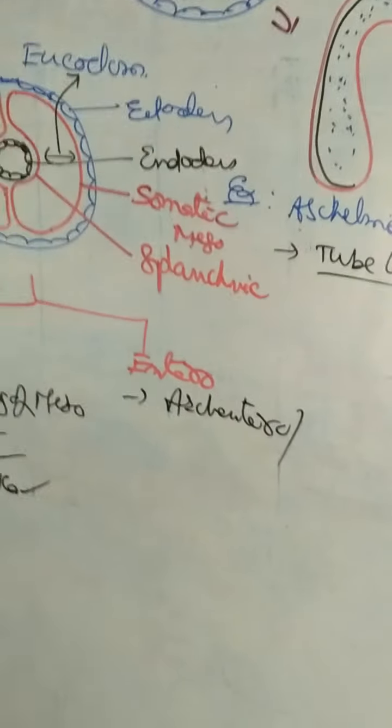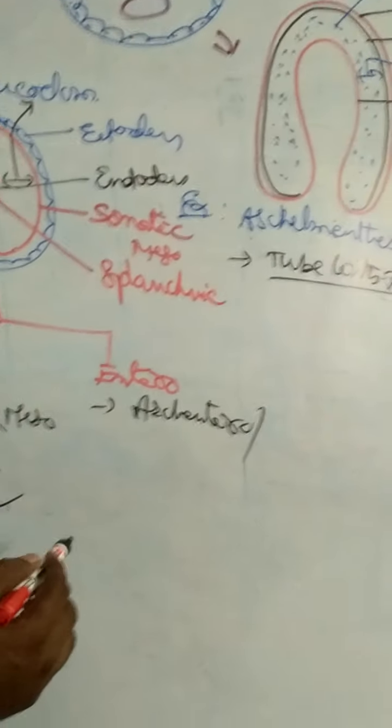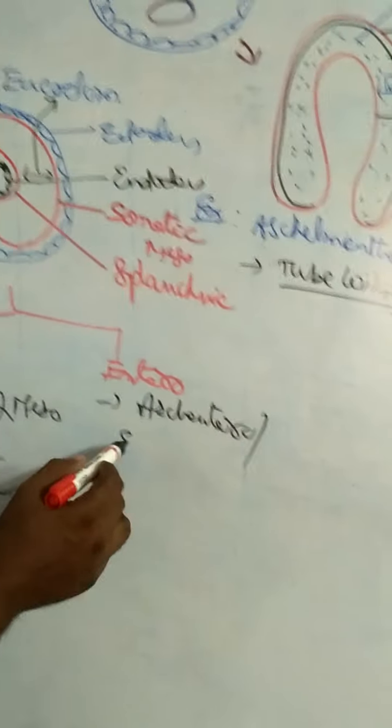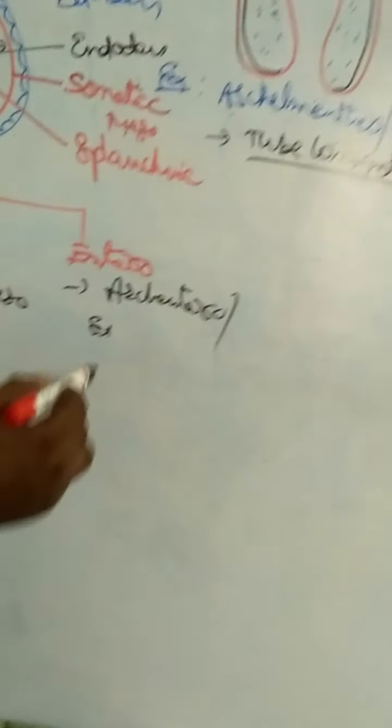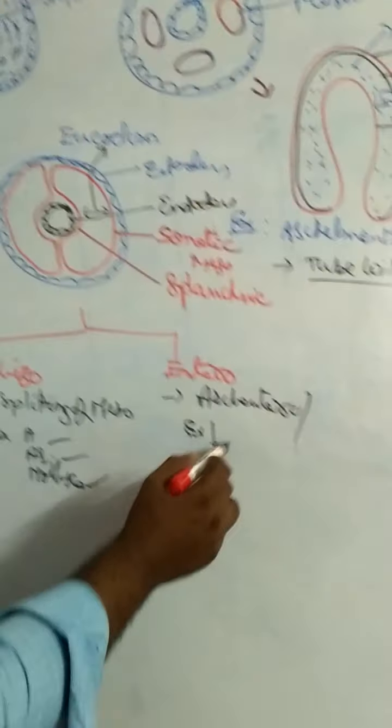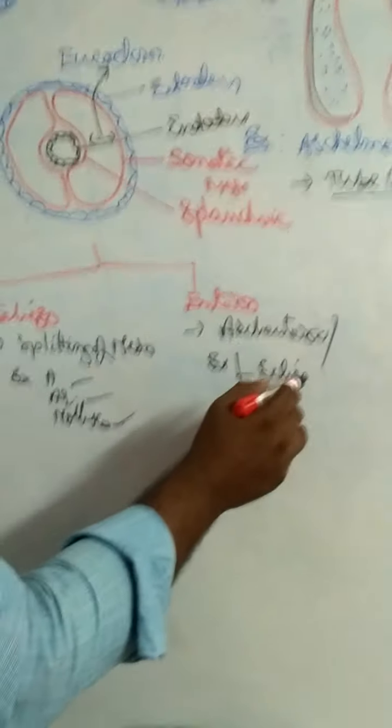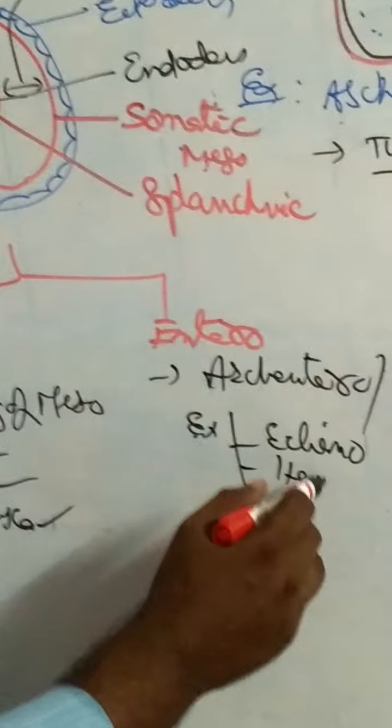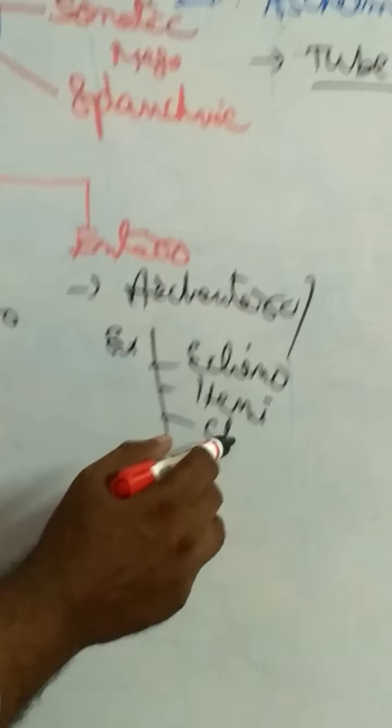Enterocoelom: in enterocoelom, the coelom is derived from the archenteron, or mesodermal pouches of the archenteron. Example, phylum Echinodermata, Hemichordata and Chordata.